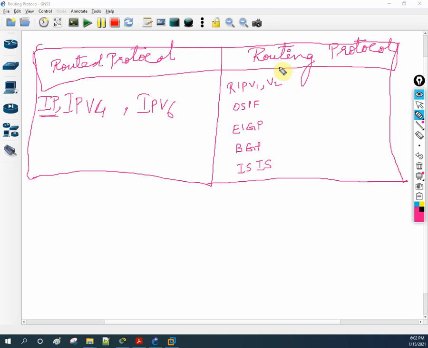Okay, so just remember, routed means the actual user data, and routing means the router gets the routes from the different networks. Okay, I hope this is clear for you.